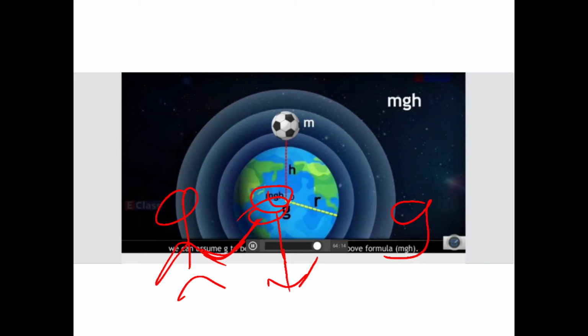I repeat, when an object moves under the influence of the force of gravity alone, and no other force is acting, then it is said to be falling freely. So children, when the stone is released from a certain height, it is called free fall.